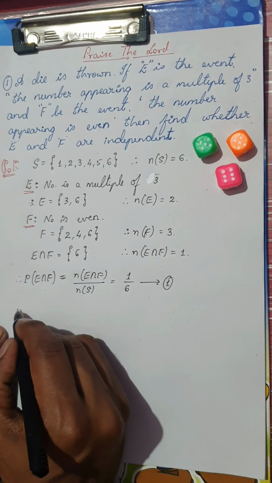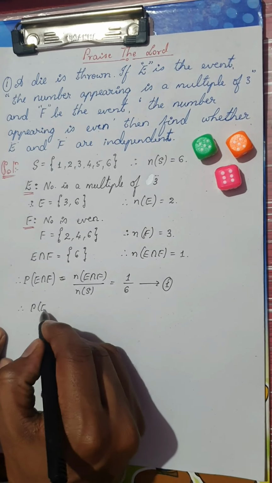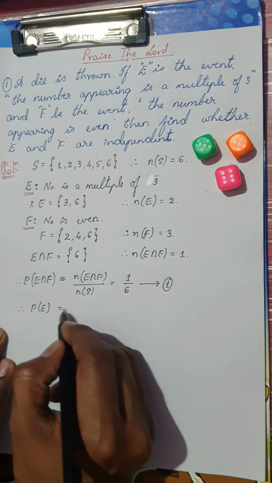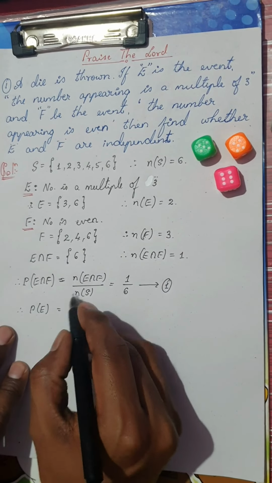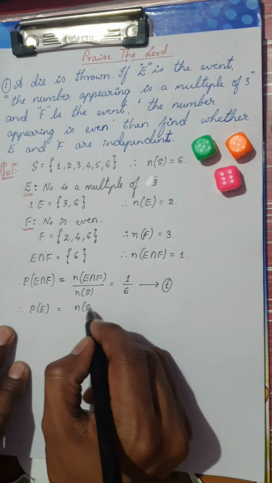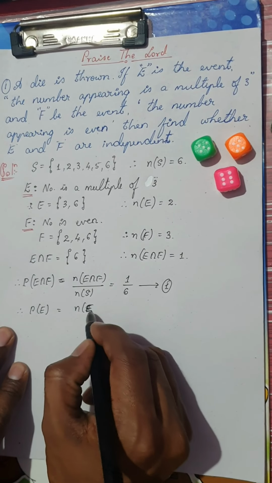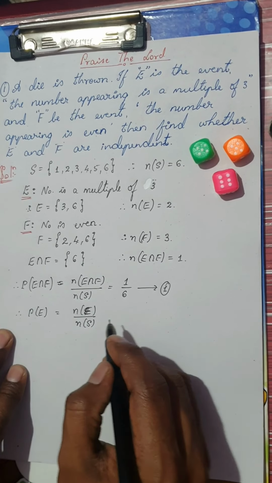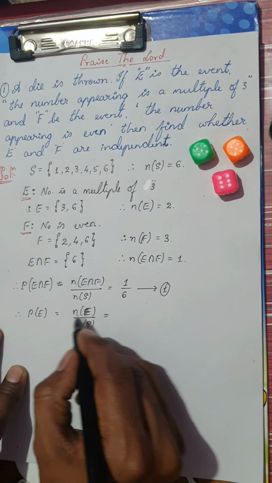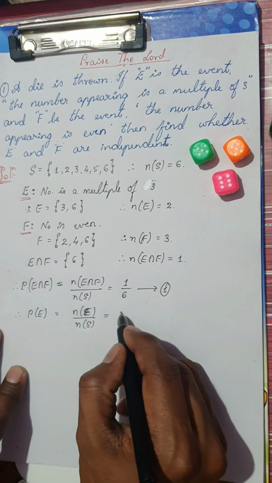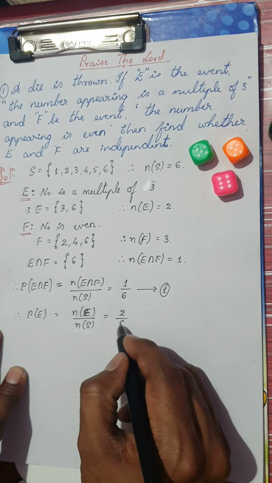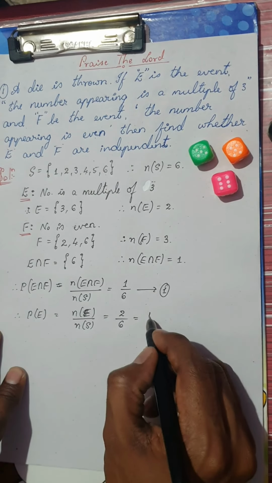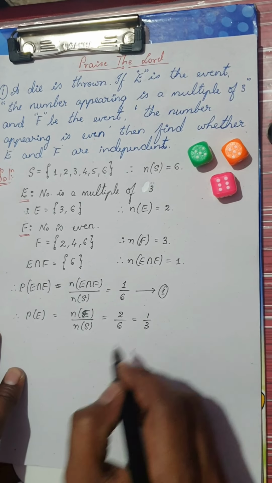Now similarly, let me find probability of E. So P of E would be, as previously, N of E, the number of elements in the event E, divided by number of elements in the sample space. What is N of E? It is nothing but 2, divided by N of S, which is 6. That is nothing but 2 ones are and 2 threes are.